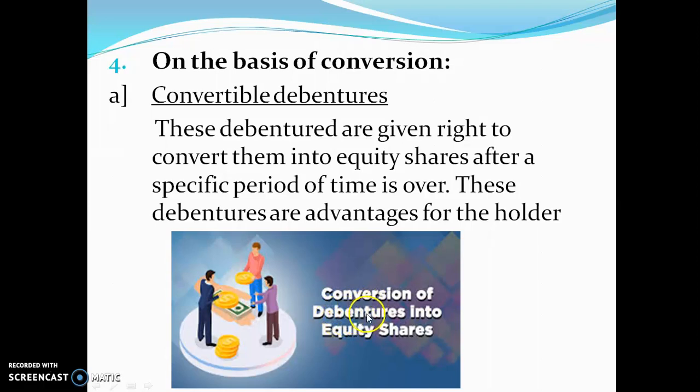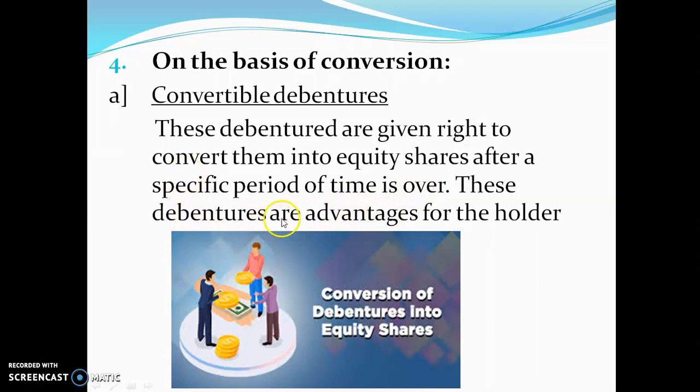So after 1 year or 2 years, whatever period I have taken, the debenture is convertible into equity share. Just come to the theory part. These debentures are given the right to convert them into equity shares after a specific period of time is over. Suppose after 1 year, I can change the debenture into equity shares.